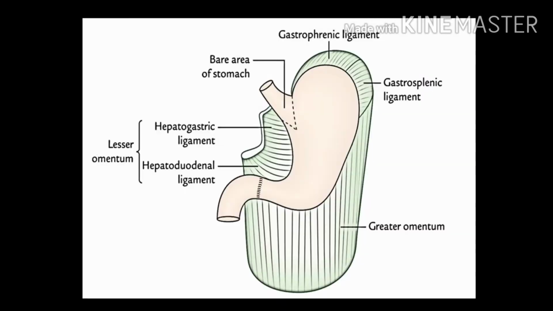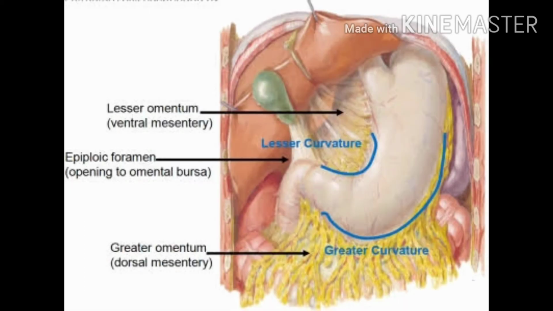The peritoneum present here forms folds, which extend from the lesser and greater curvature of the stomach to other structures. These are the lesser omentum, greater omentum, gastrosplenic ligament and gastrophrenic ligament. Number 1. Lesser omentum. It extends from the lesser curvature of the stomach to the liver.